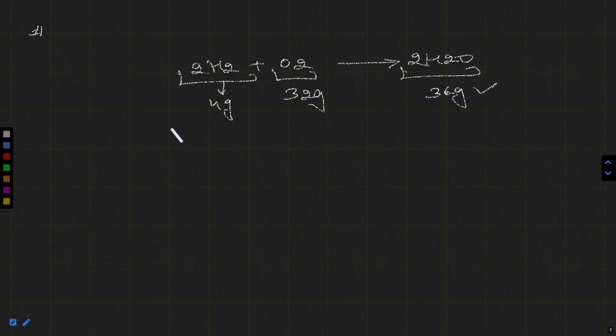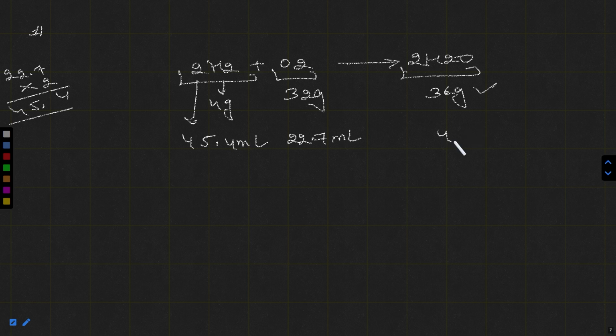In terms of volume, 22.7 multiplied with 2 gives 45.4. So 45.4 ml reacts with 22.7 ml and produces 45.4 ml of water. Is this balanced?